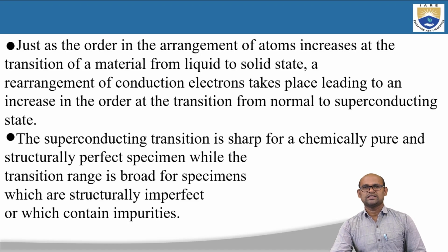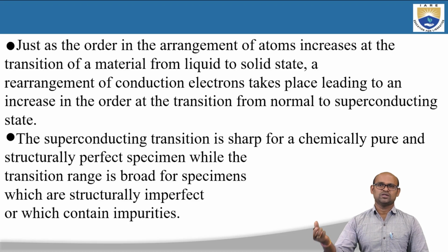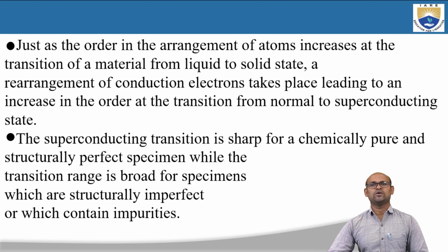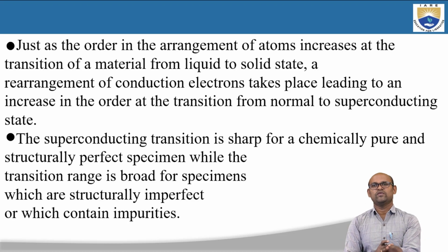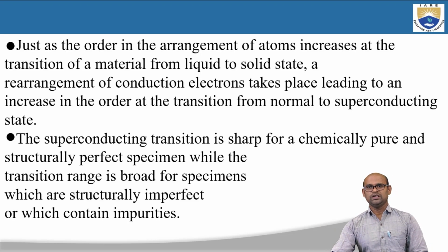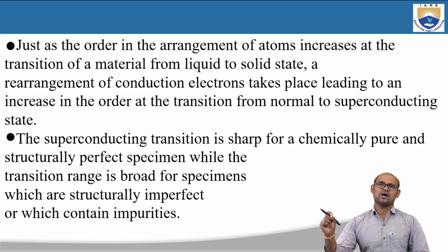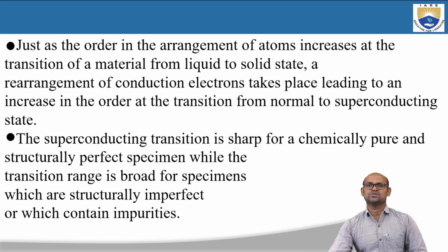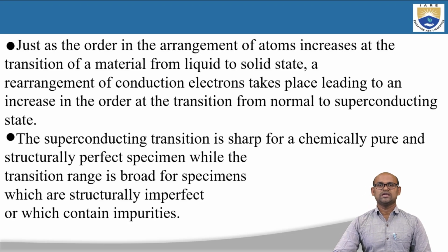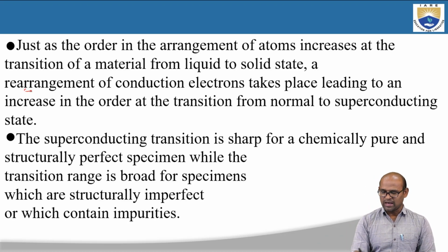We know that ice can melt when you put it in the sun. As we are increasing the temperature, ice, which is a solid, will go into a liquid, water. So how do we understand this solid to liquid phase transition? We can think of a solid as a material where all the atoms are sitting rigidly, but as we increase the temperature, the distance between the atoms is increasing and it is going into a liquid state. So there is a rearrangement of atoms.